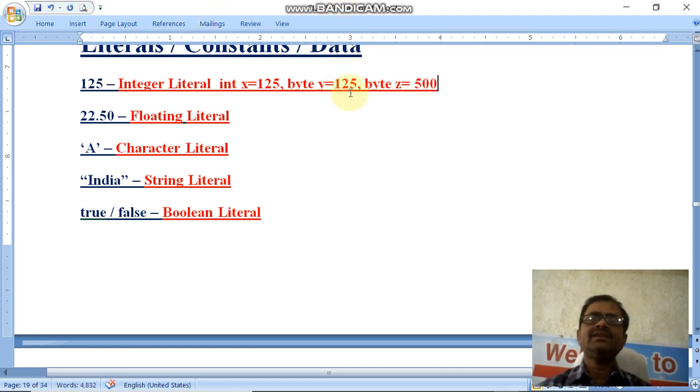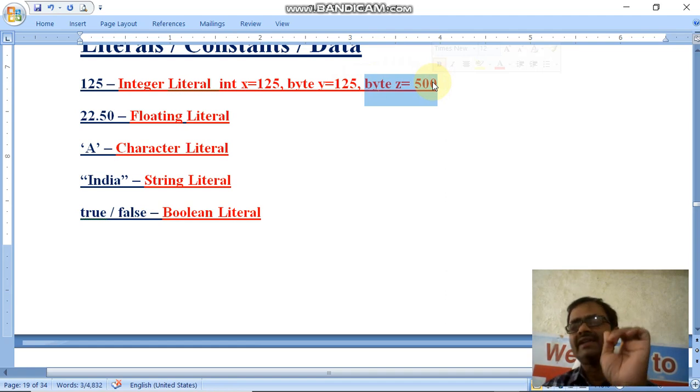This is wrong, because the size of the byte data type is only one byte, which can hold at most 127. We can store from minus 128, the negative number, to 127, the positive number, and 500 is out of range.